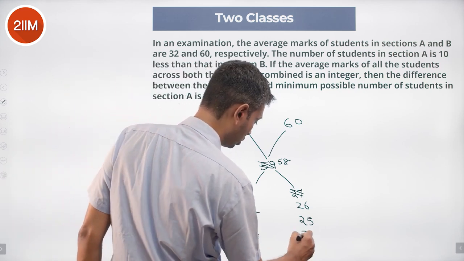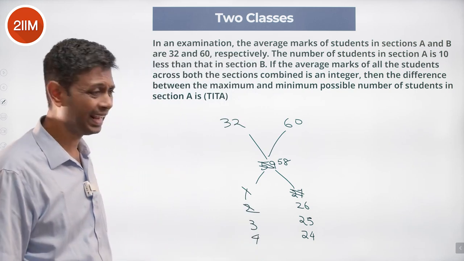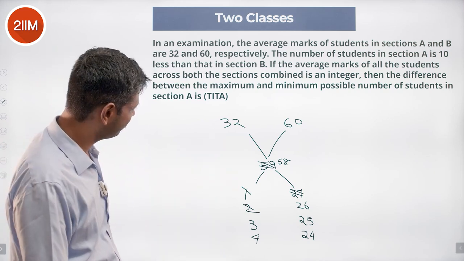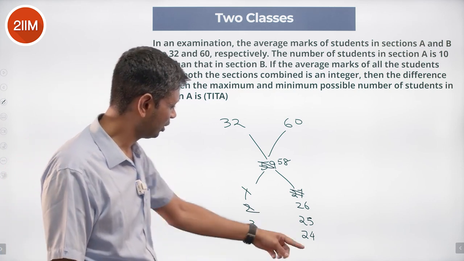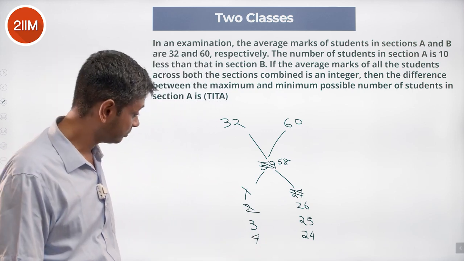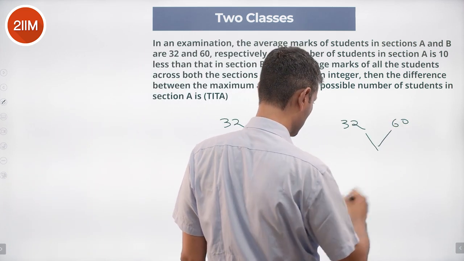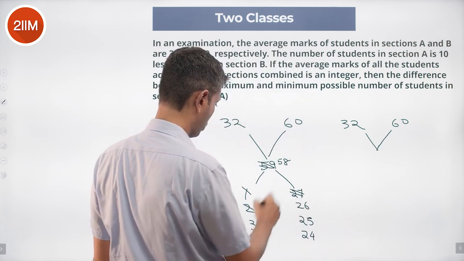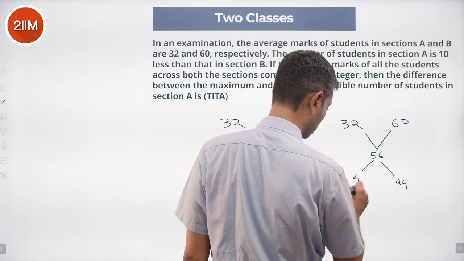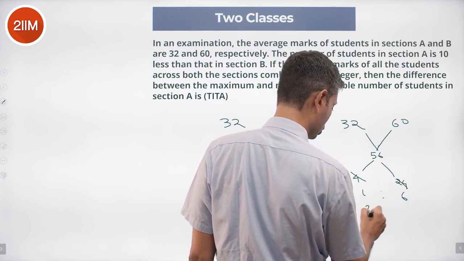Make it 4 and 24. Difference is 21x. Doesn't work. I want the difference to be equal to 10. The sum of these two is 28. The difference should be a multiple of 10. So this difference, 4 and 24, that 4 to 24, the difference is 20x. 20x equal to 10. Is that even possible? Let me think. 32, 60, weighted average being 4 away from here. So this is 56. This is 24. This is 4. The ratio is 1:6. Yep. This being 10, the difference being 10, that means this is 2, this is 12.